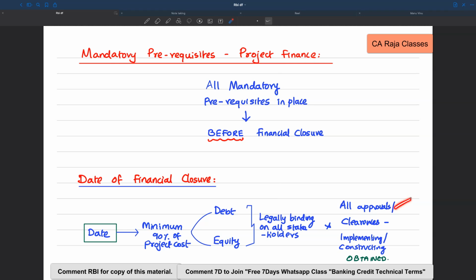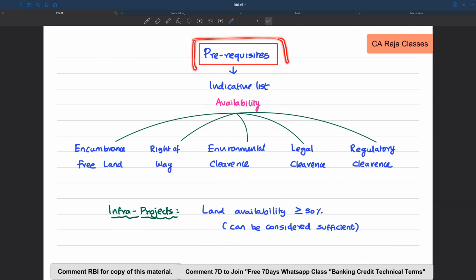And all approvals, all clearances that are required for implementing or constructing the project should have been obtained. So a date on which all these are obtained, we say on that date financial closure is achieved. It means all mandatory prerequisites should come before this particular date. So what are the prerequisites which are touched in the framework itself?